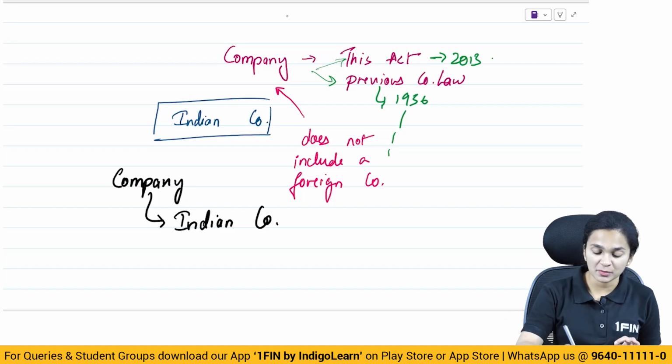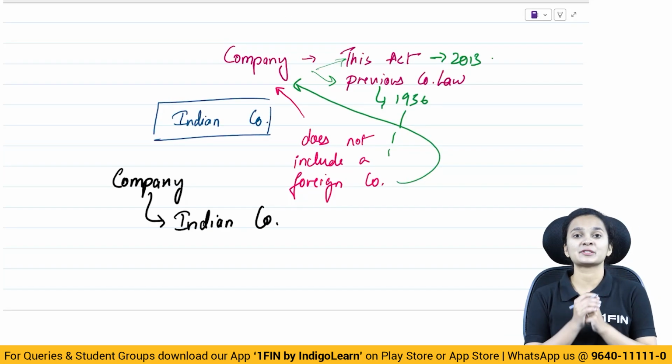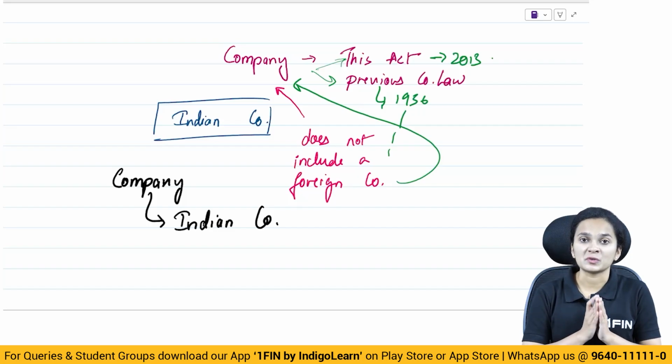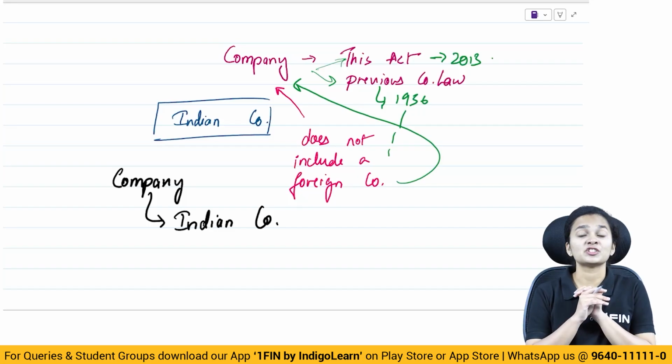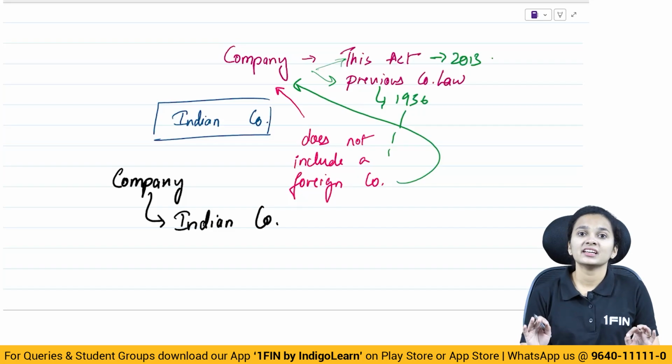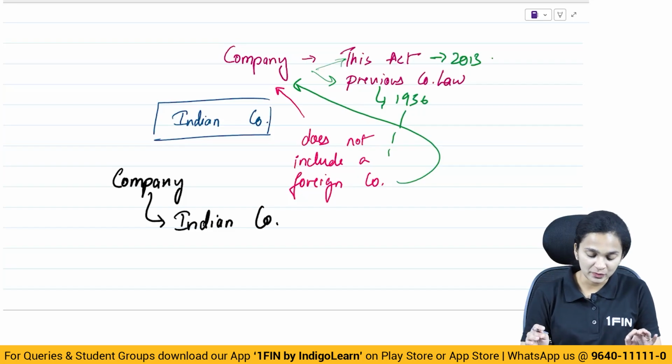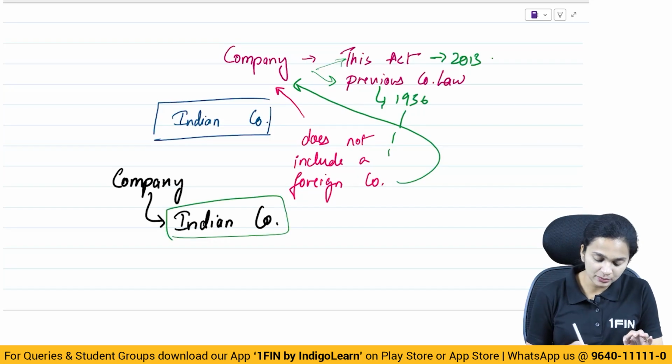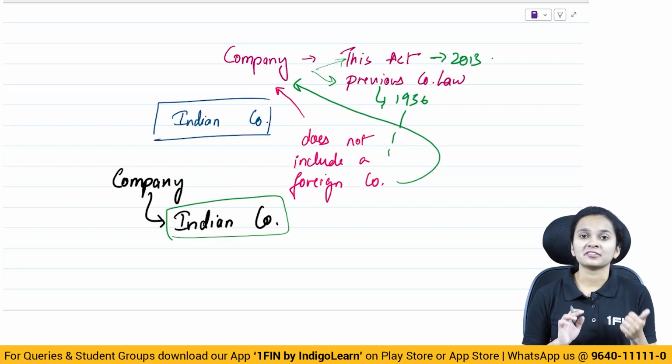So always remember, foreign company is not included in the definition of company as per the Companies Act 2013. It is only the Indian company which is covered under the definition of company.